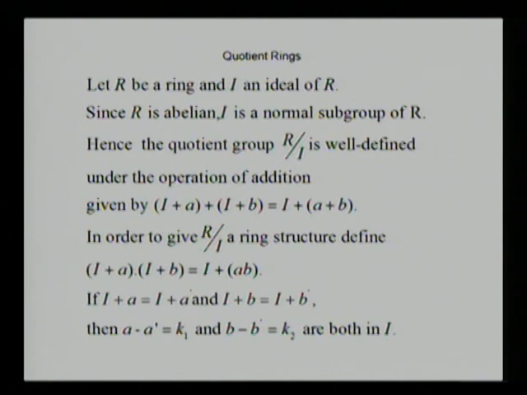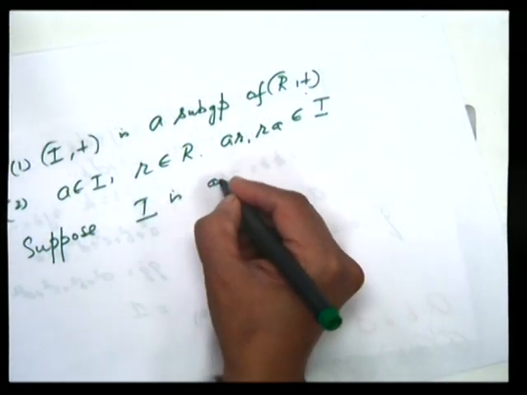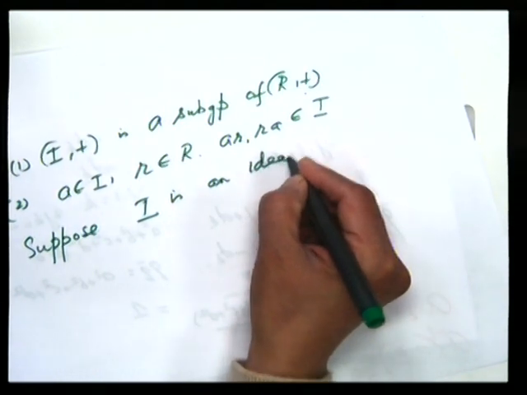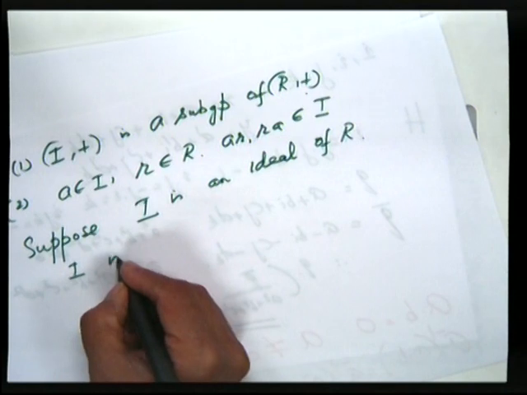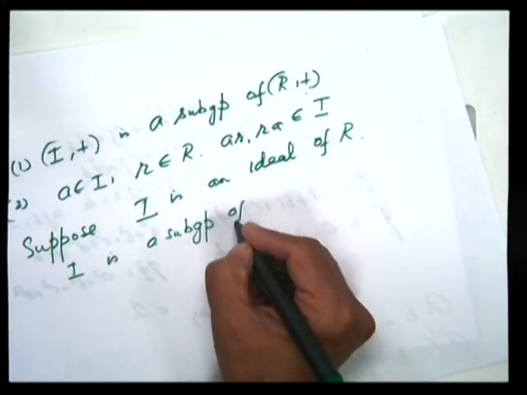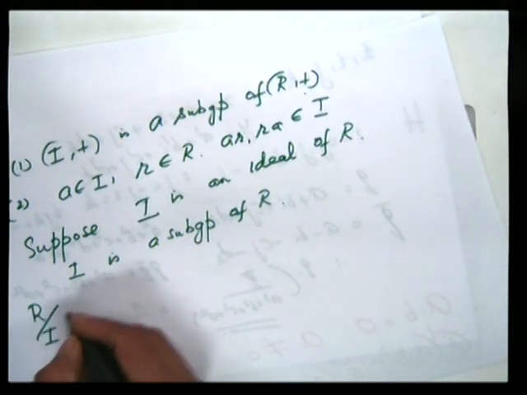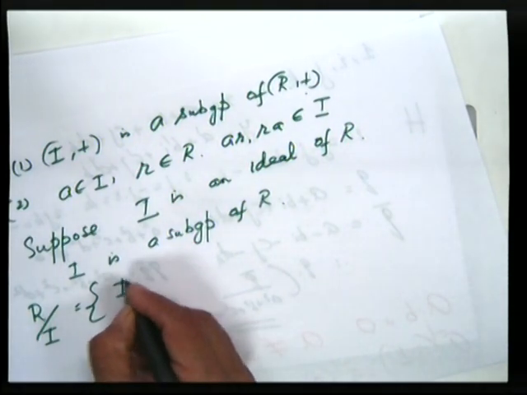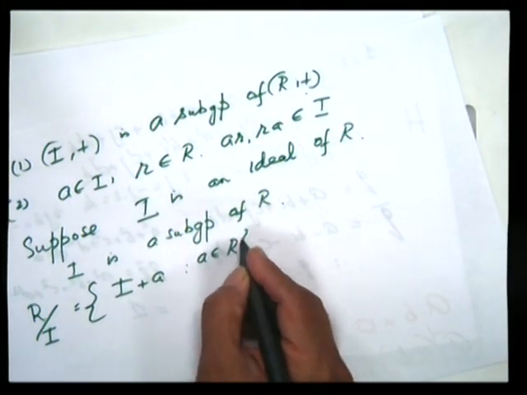Let us see how to define the quotient ring. Suppose I is an ideal of ring R. So first of all, I is a subgroup of R. Therefore, the quotient group R by I, consisting of all cosets of the form I plus A, A belonging to R, is well defined.